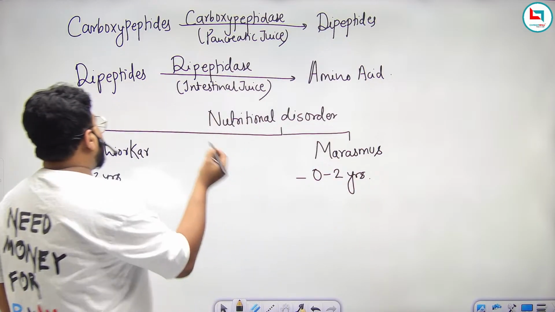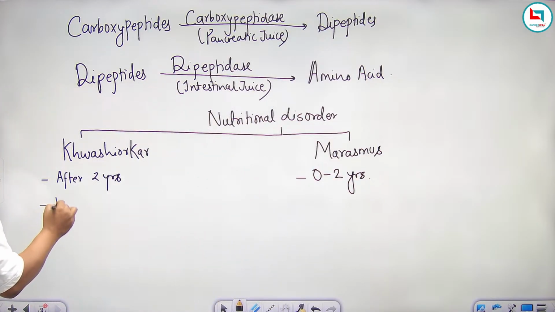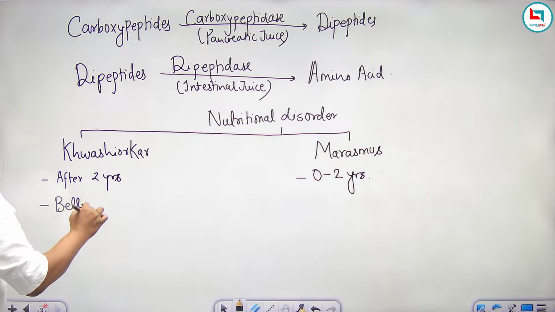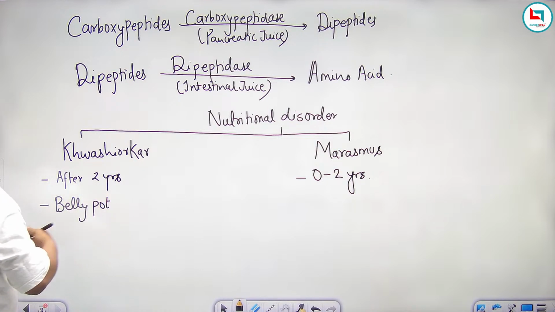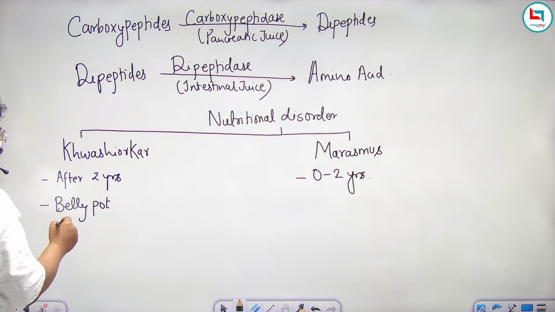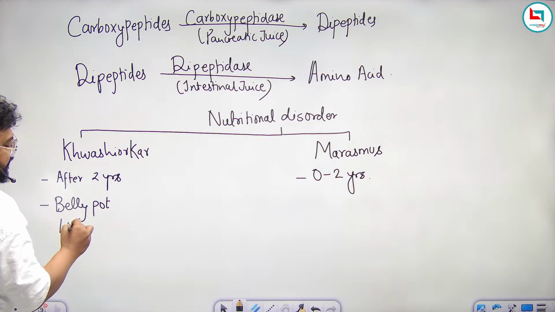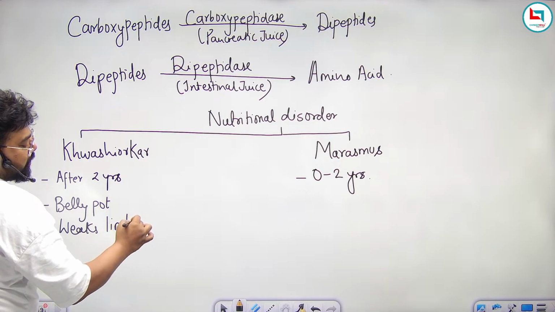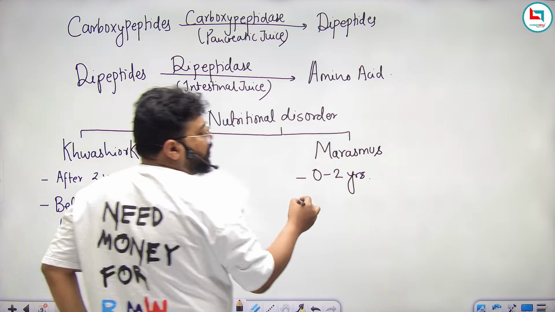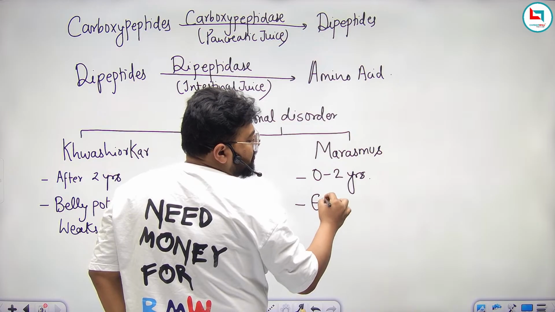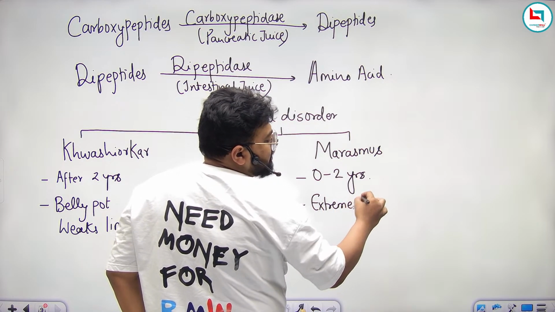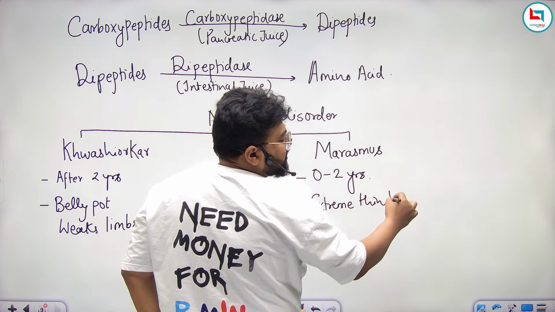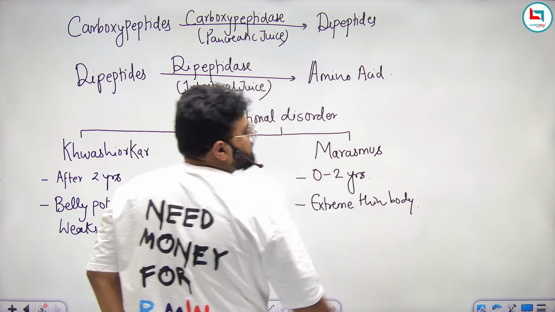The symptom of kwashiorkor is belly pot, means a pot-like belly sticks out in the child, and weak limbs, the hands and legs become thin. The symptom of marasmus is extreme thin body, the whole body dries up, just like a skeleton.